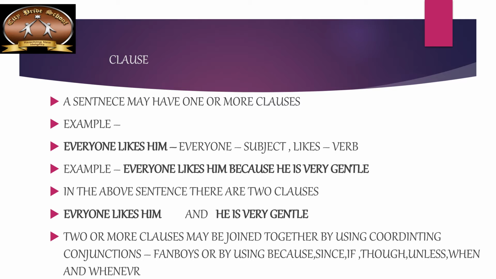If to the same sentence I add, everyone likes him because he is very gentle, here we get two different sentences, everyone likes him and he is very gentle, which have been joined by using a conjunction. So here, everyone likes him is one clause and he is very gentle is another clause. So the sentence has two clauses. And remember, two or more clauses may be joined together by using coordinating conjunctions, FANBOYS.